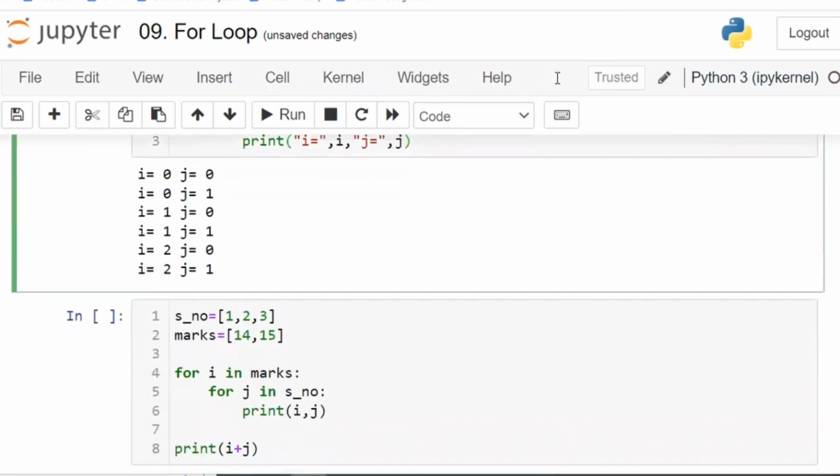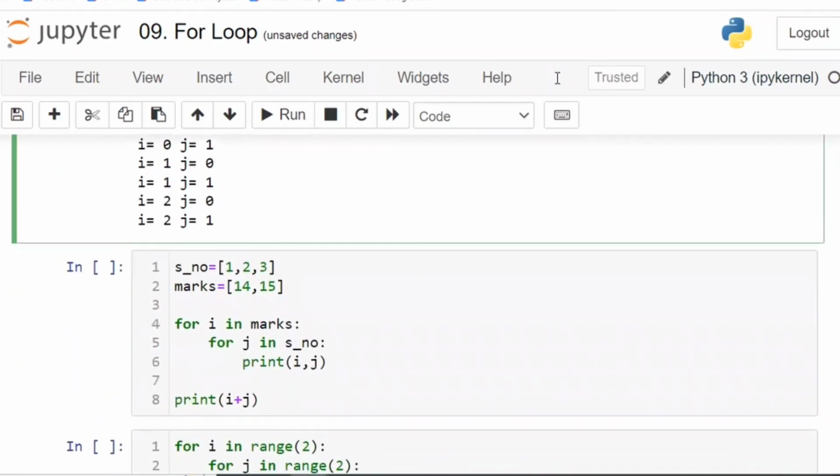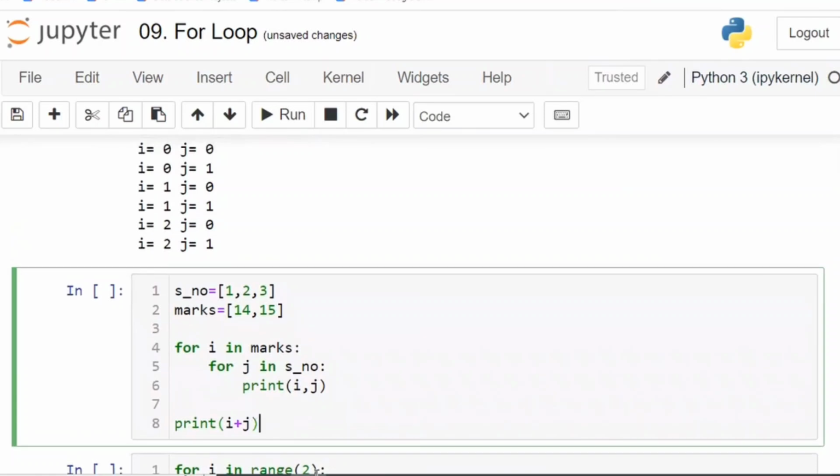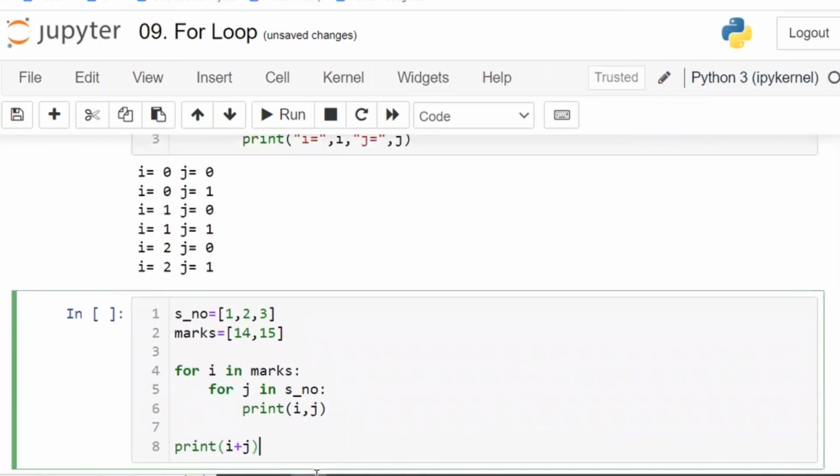Now, see here. Serial number is equal to 1, 2, 3. Marks is equal to 14, 14, 15. Now tell me the answer of this, guys. Write in your notes very clearly, step by step, and tell me the answer. Not by saying. Step by step. How I have written in my system, in the same manner you write it step by step.